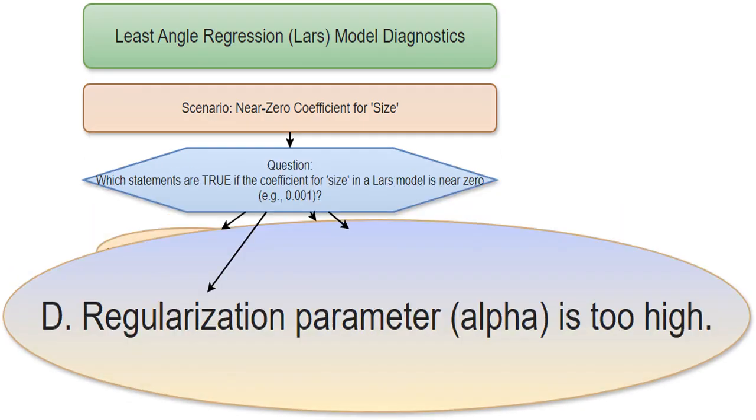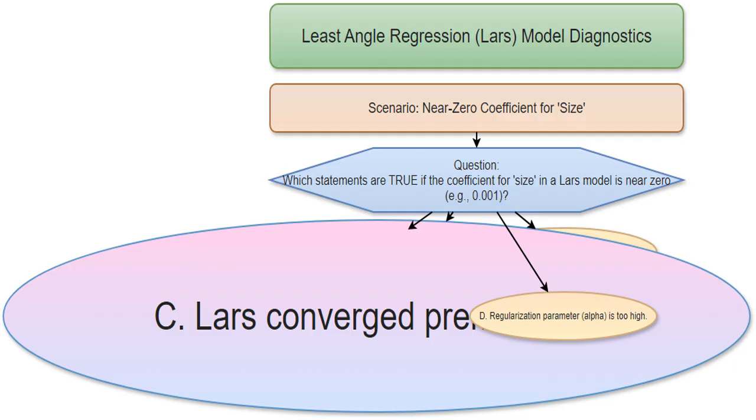Lars uses a regularization parameter called alpha. Alpha controls how much we penalize large coefficients. A large alpha shrinks coefficients towards zero to avoid overfitting. So, a high alpha can result in coefficients being unfairly minimized. Although Lars could stop early, that would usually impact many coefficients, not just one. It's less likely to be the only cause of a single near zero coefficient.